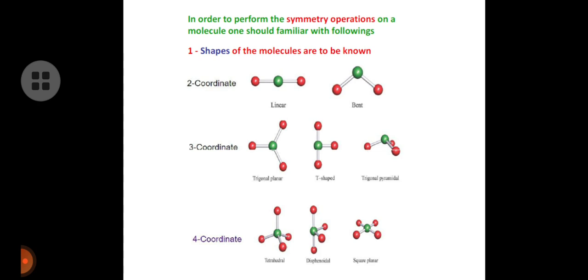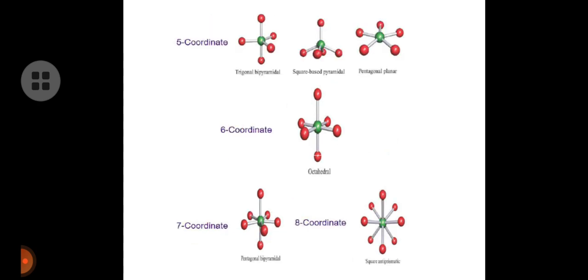In order to perform symmetry operations on a molecule, one should be familiar with the following coordination numbers and their structures, so the shapes of molecules are to be known. Two coordinated: linear or bent structure. Three coordinated molecules give trigonal planar, T-shaped or trigonal pyramidal. Four coordinated molecules give different types of structures: tetrahedral, disphenoidal or seesaw structure, or square planar structure.